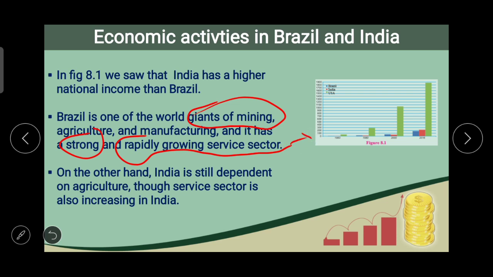On the other hand, India is still dependent on agriculture, though service sector is also increasing in India. So one thing we can conclude by this, that the economies of Brazil and India going together, increasing in the service sector and at the same time based on agriculture.